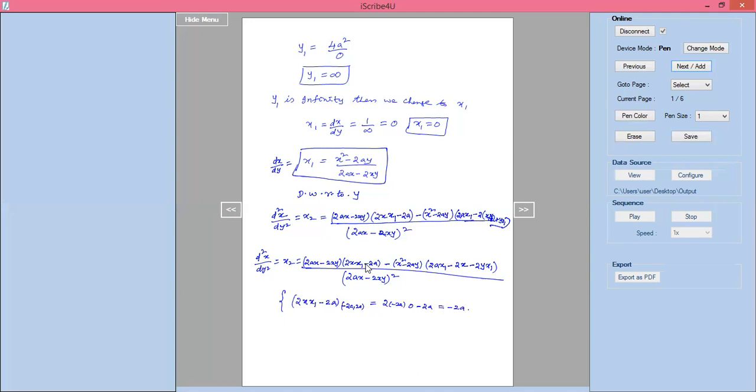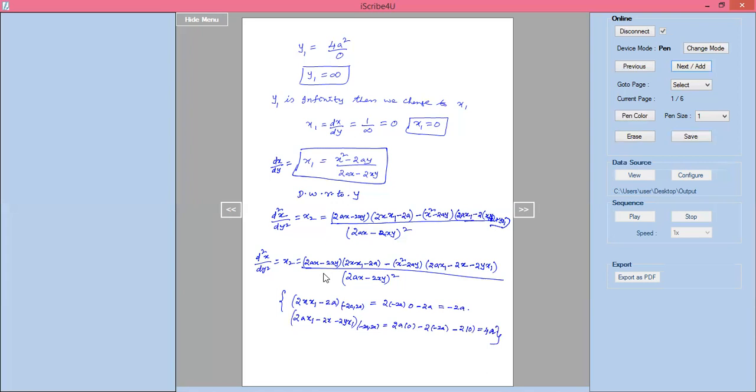Then similarly, 2a into x1 minus 2x minus 2y into x1. At the points minus 2a comma 2a, we will substitute. The value of x1 is 0. 2a into 0 minus 2 into x, which is minus 2a, minus 2 into 0. So that equals plus 4a I will get here. This one should be 2 into minus 2a, which is plus 4a. The remaining values are all already simplified, so I'll take these values directly and substitute them in the next step.